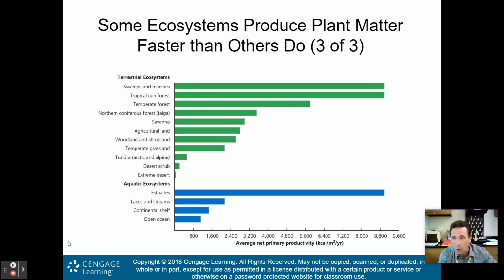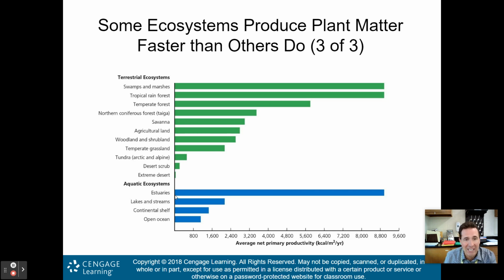Look at the lower ones there, right? Look at desert scrub and extreme desert. Your NPP is very, very small. This is why we don't have a lot of large creatures living in the desert, right? Because there's very little NPP, very little biomass, producer mass being created, plant matter, and therefore you can't get the other levels, those trophic levels, to actually live in this area.